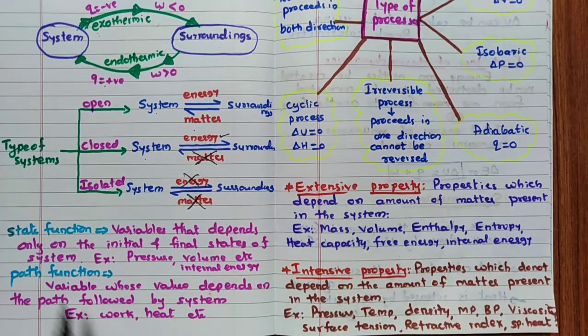Then remember two definitions, state function and path function. State functions are nothing but the variables that depend only on the initial and final states of the system. For example, pressure, volume, or internal energy. But a path function is a variable whose value depends on the path followed by the system, that is work, heat, etc.